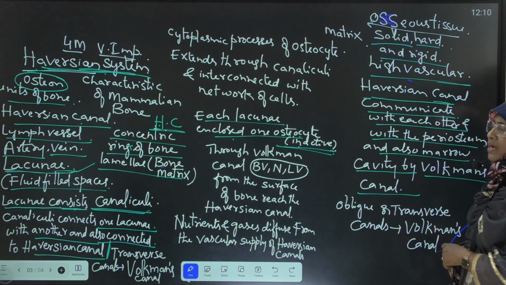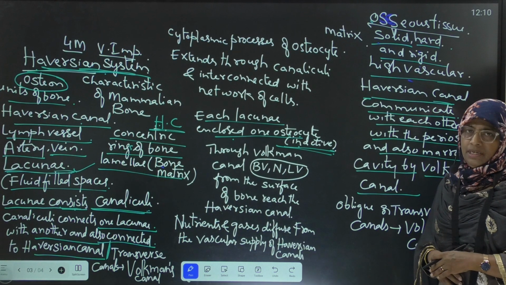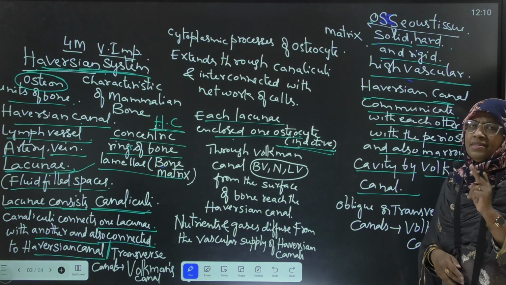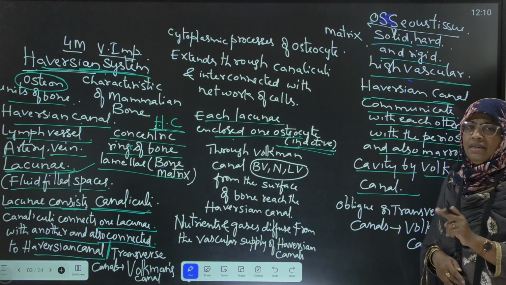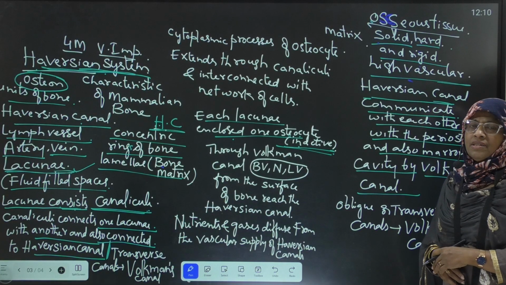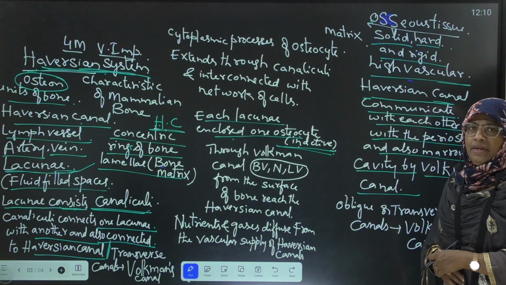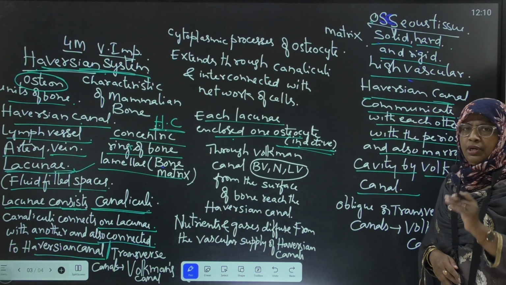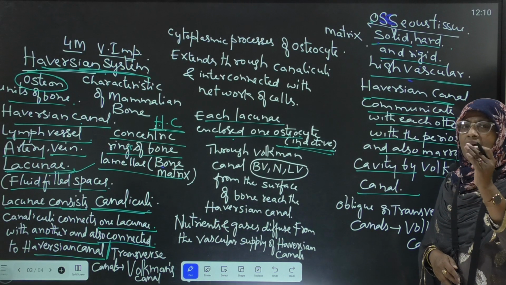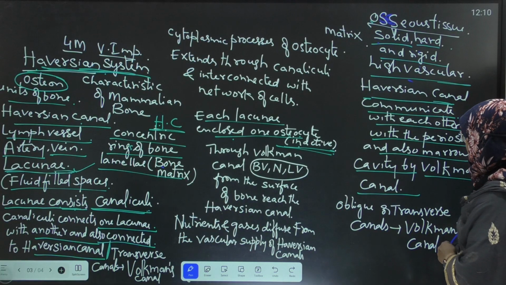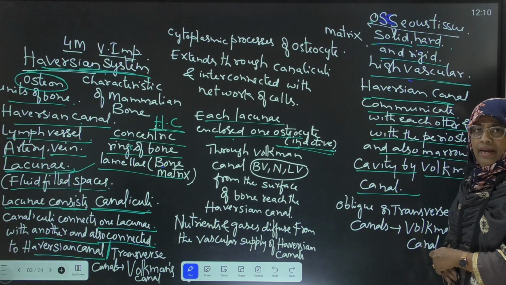Periosteum means the outer fibrous connective tissue sheath which covers the bone.